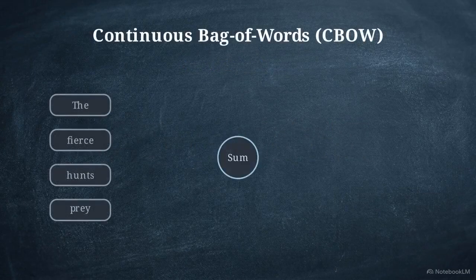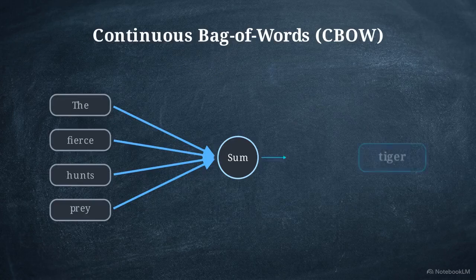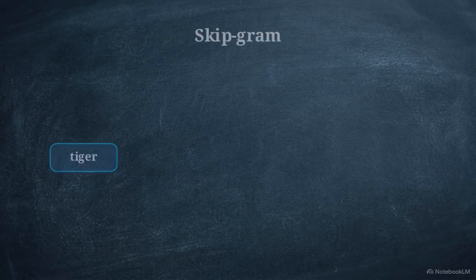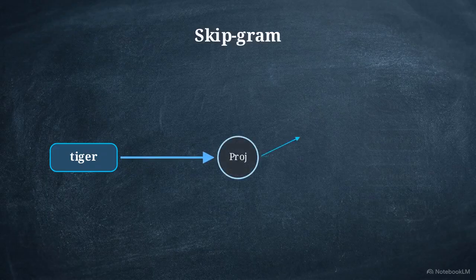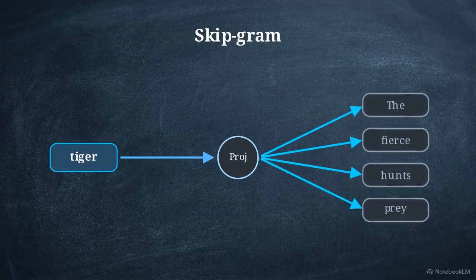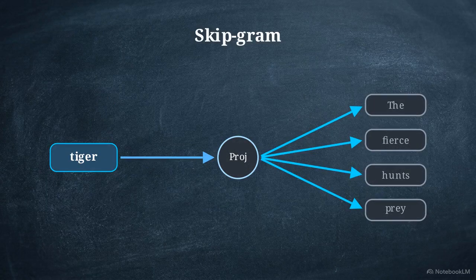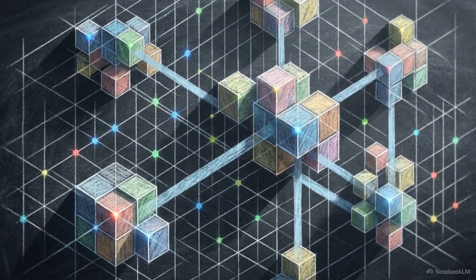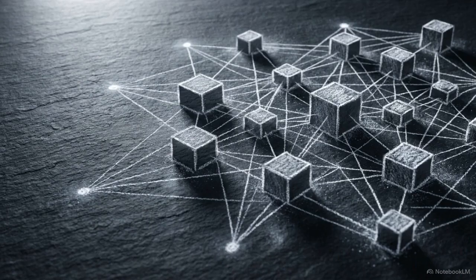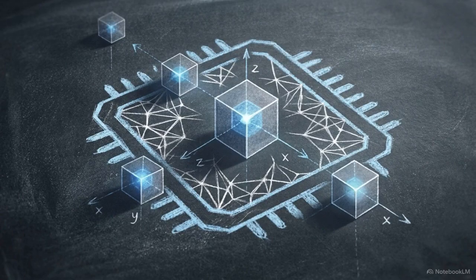Its continuous bag of words architecture evaluates surrounding context vectors' geometric relationship to predict a target word. It also deployed a second variant called the skipgram architecture, which reverses the objective, taking a single center word and predicting its surrounding context. Forcing language into these dense vector configurations naturally encodes semantic proximity, words used in similar contexts clustering together geometrically. This gave the machine a computable proxy for linguistic meaning.